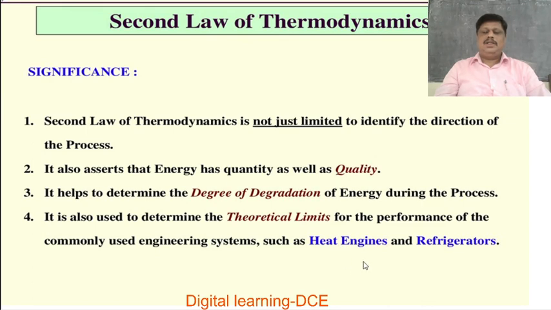That means there are no heat engines of 100% efficiency and no refrigerators of 100% coefficient of performance. This is the significance of the second law of thermodynamics.